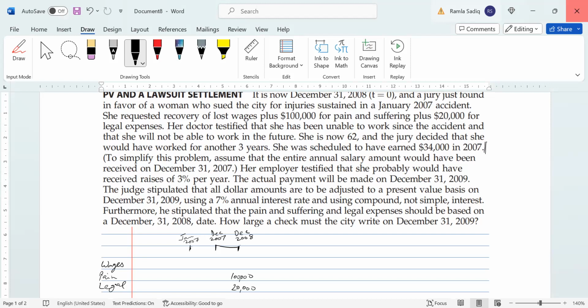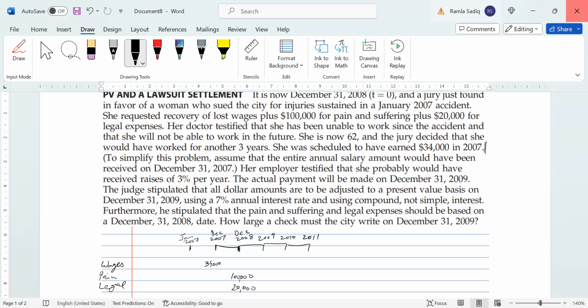So she would have earned $34,000 in 2007. And then the question says to simplify this problem, assume that the entire annual salary amount would have been received on December 31st, 2007. So if December 31st, 2007 would have been worth $34,000 for her, and then she would earn beyond that. Now, her earning capacity continues for 3 more years. So we've got 1, 2, and 3 years. So 2008, 2009, 2010, and 2011.